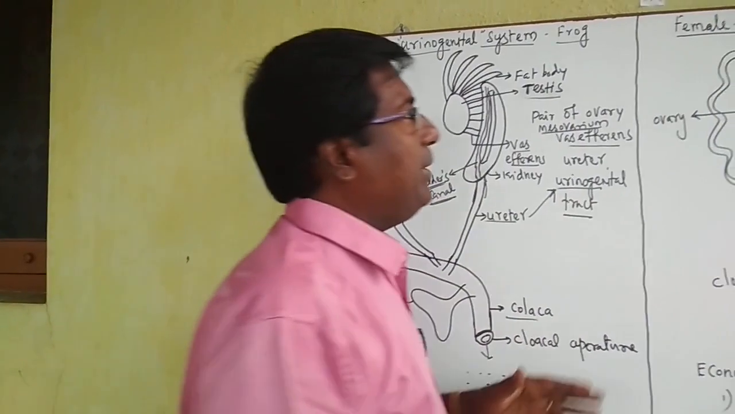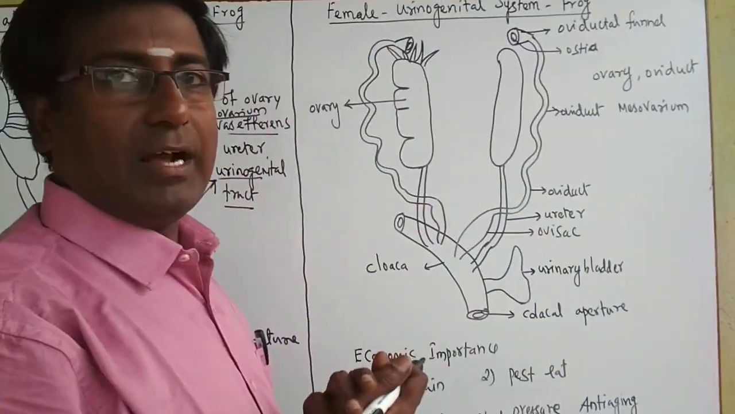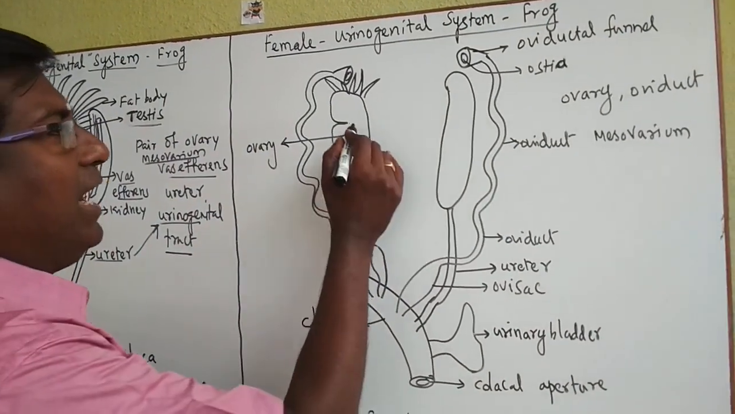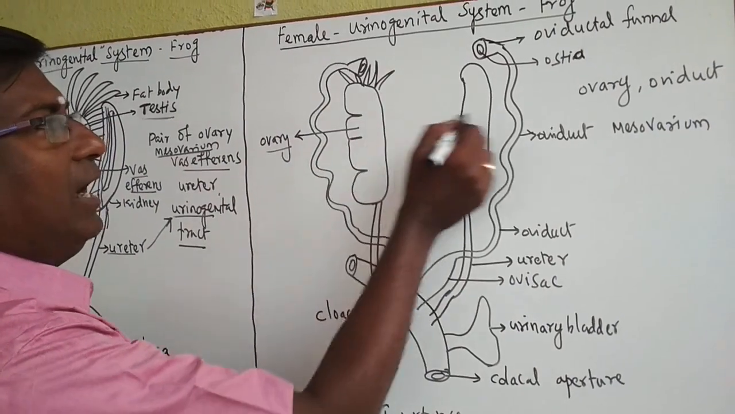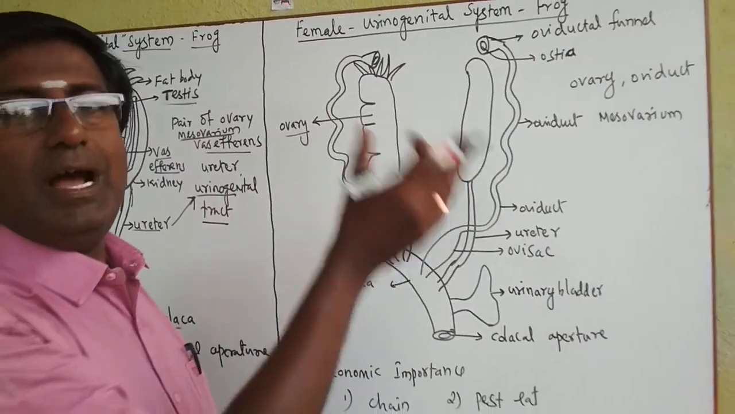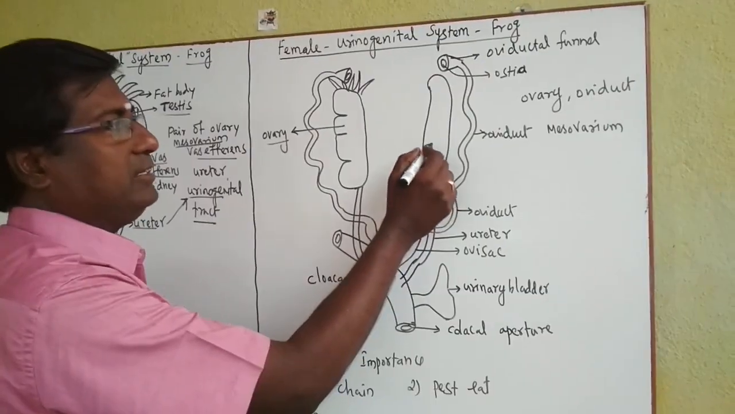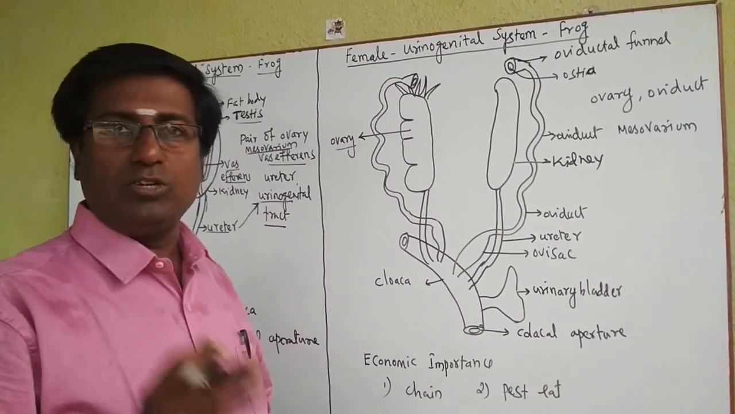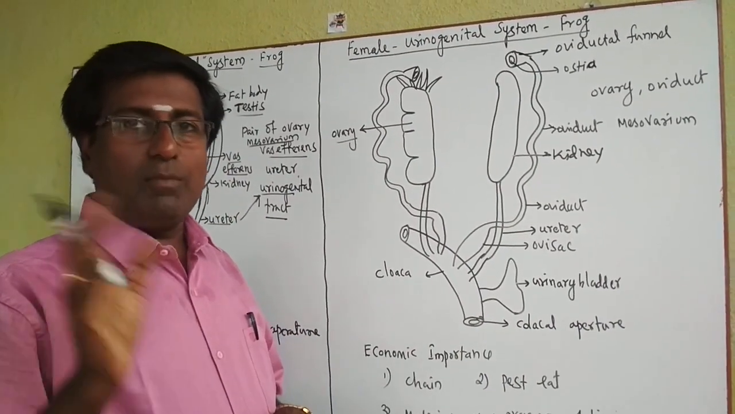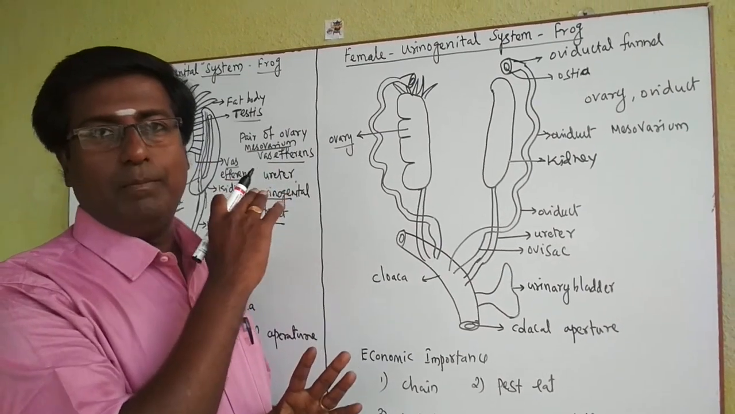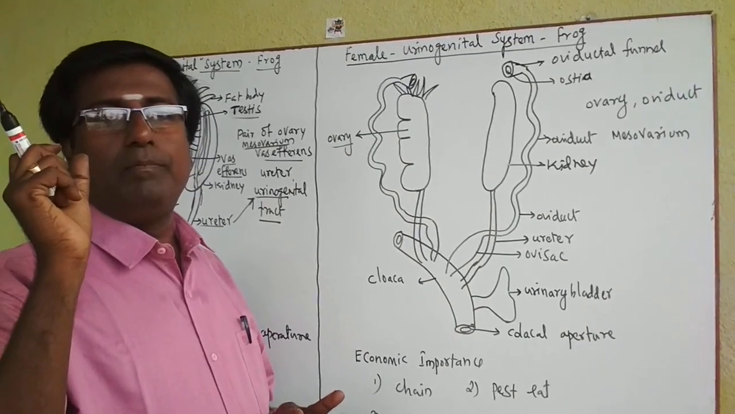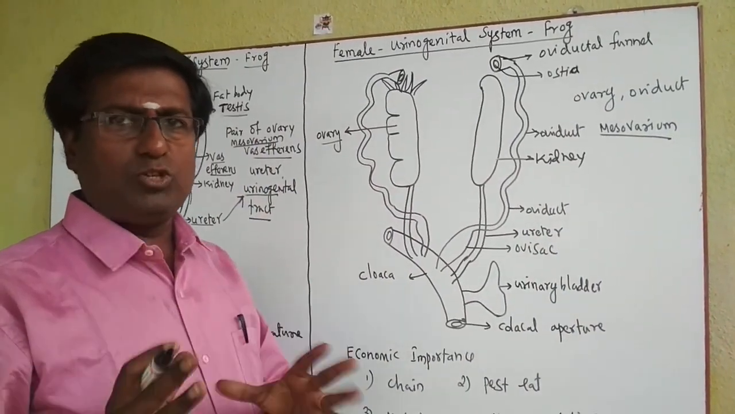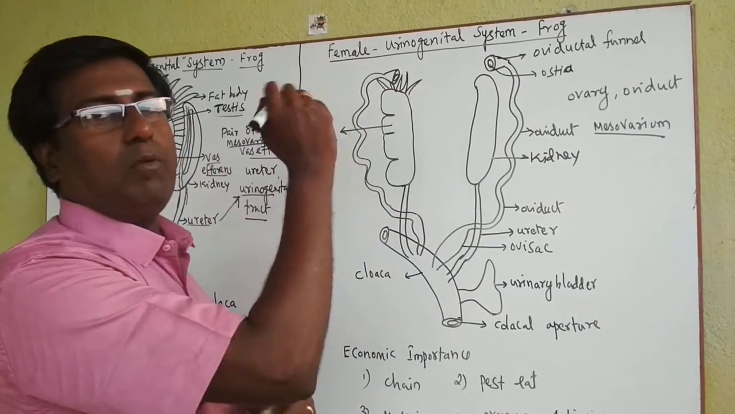Okay, students, now coming to the female urinogenital system of the frog. Here, see, there is a pair of ovaries. This is the ovary, and the ovaries are also attached to the kidney. This is the kidney and this is the kidney. The ovary is attached not only to the kidney but also to the dorsal body wall, same as in the male frog, by a fold of peritoneum called the mesovarium. So the fold of peritoneum called the mesovarium attaches the ovary to the body wall.